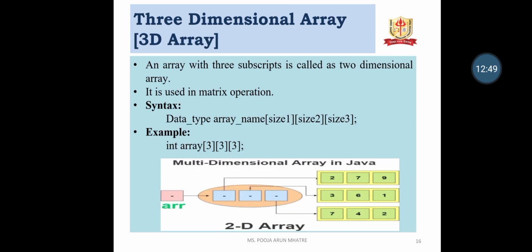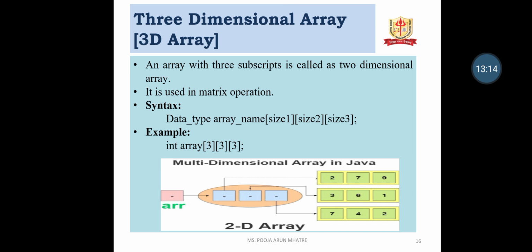In multi-dimensional arrays we are learning the 3D array. An array with 3 subscripts is called a 3-dimensional array. Sorry, there is a typing mistake here. The array having 3 subscripts is called a 3-dimensional array. It is used in matrix operations. The syntax is data type, array name, size 1, size 2 and size 3.